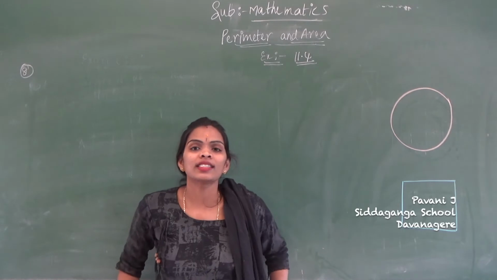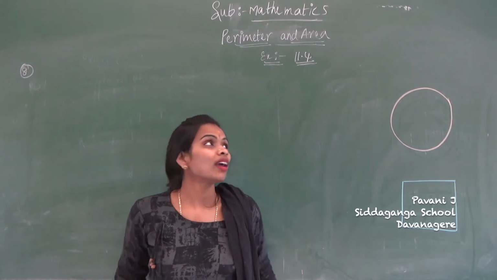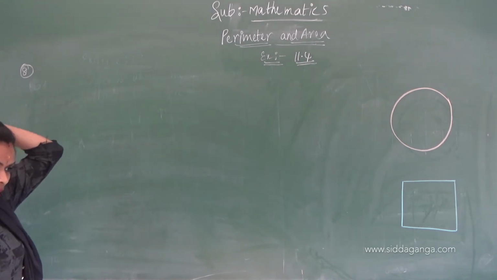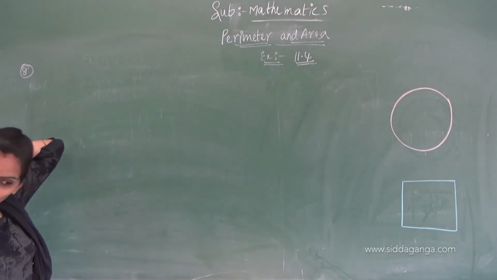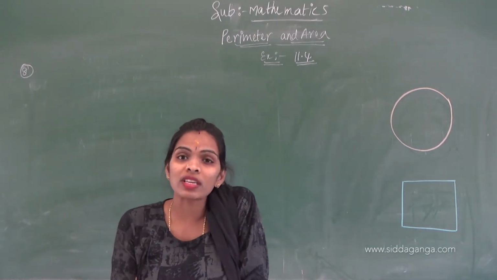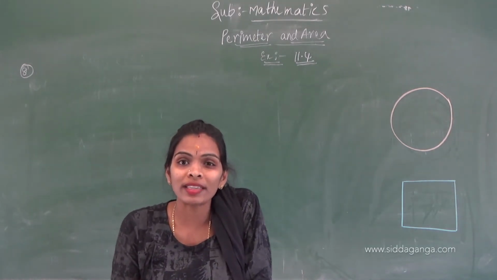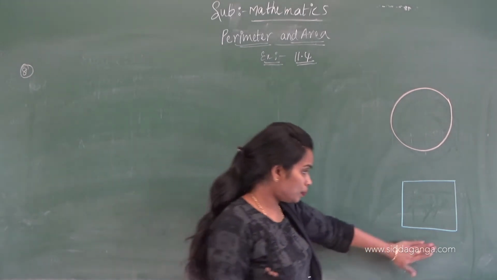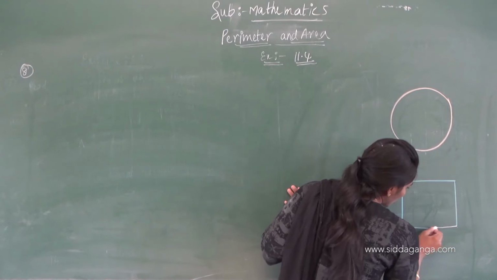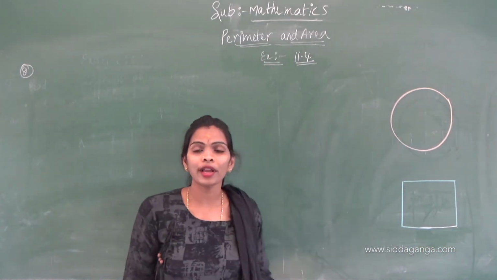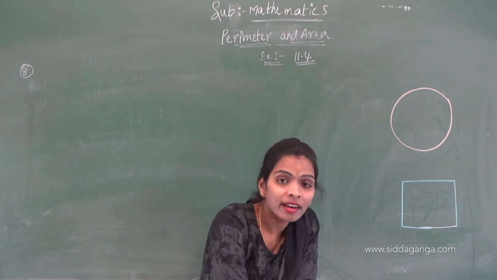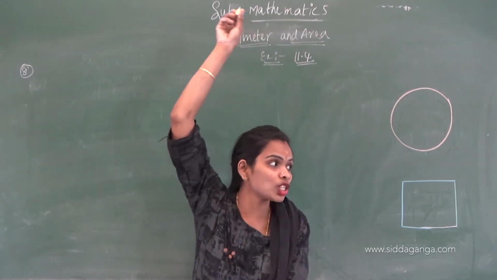Hello children, I am continuing my class today on perimeter and area. In yesterday's class we already discussed what perimeter and area are, the circumference of a circle, and how to find the area of a circle. In this exercise, as I already told you, we are finding the areas of each given plane figure, correct?